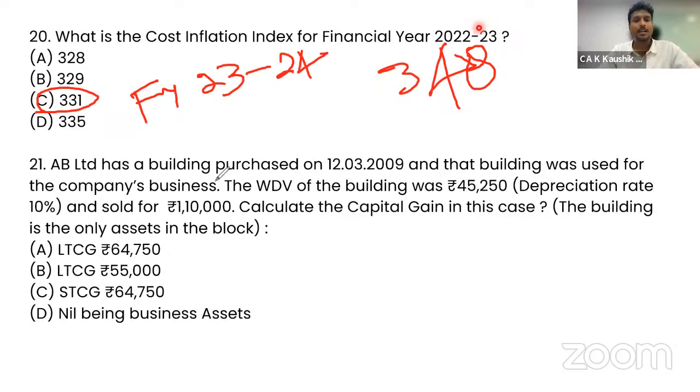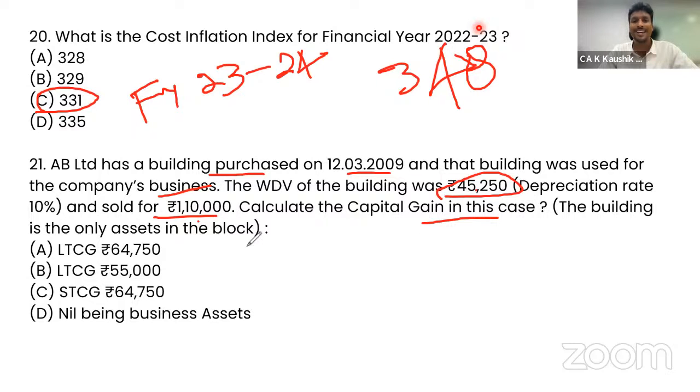AB Limited has a building purchased on 12th March 2009. So in 2009, they had purchased the building, and that building was used for the company's business. The WDV of the building is 45,250 and it was sold for 1,10,000. Calculate the capital gain in this case. So this means the entire building is sold, so the block ceased to exist. So from 45,000 to 1,10,000.